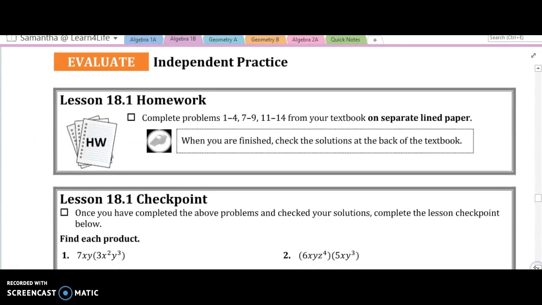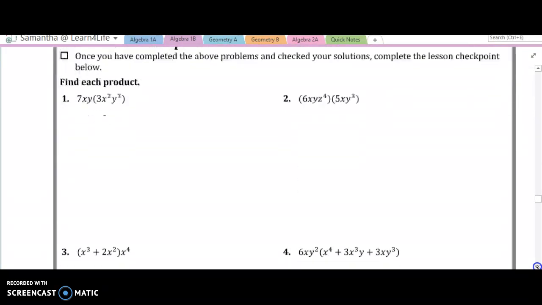Okay. Let's work on some homework. Not these ones, obviously, but the ones that you have printed. Let's do it.